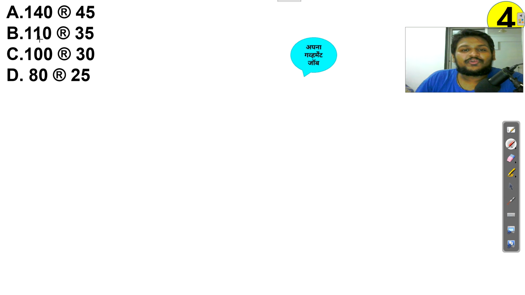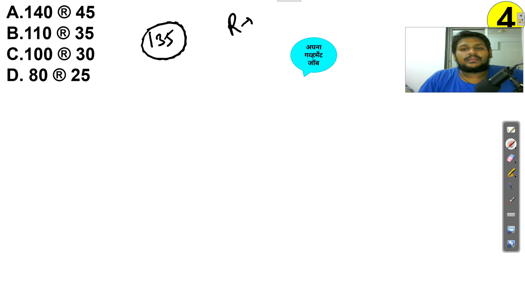See, 140 45, 110 45, 100 30, 80 25. Now if you observe carefully here, the gap is large, which means addition and subtraction will not be the case. Let's try multiplication or division. So I will try division. 45 2s are 90, again add 45, you will get 135.